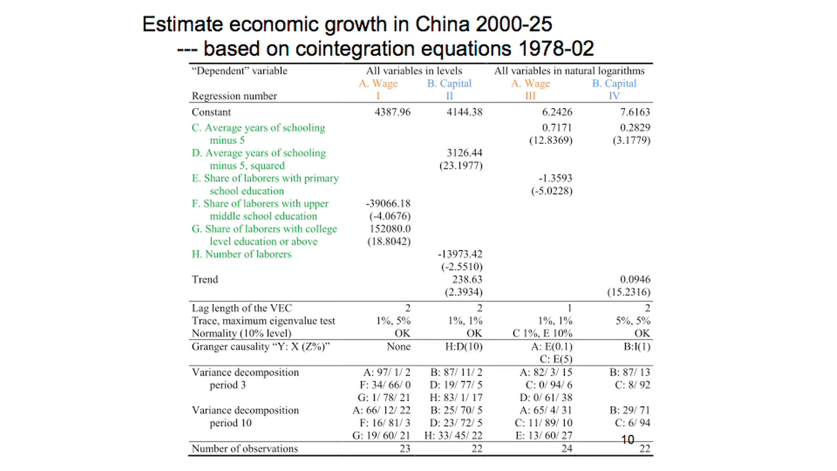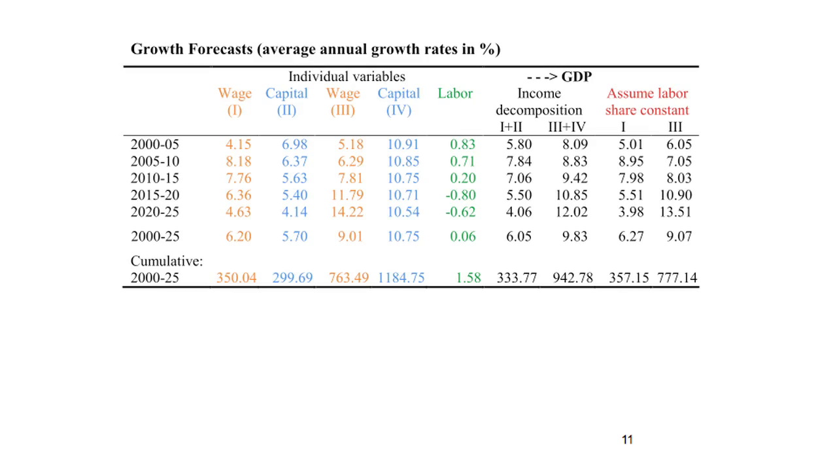And I do much more in the research paper that I will not explain. Here are the co-integration equations. And look just at the last two columns. Out of this very simple model come these predicted growth rates. And let's look at 2010 through 2015. We have growth rates of about 8%.